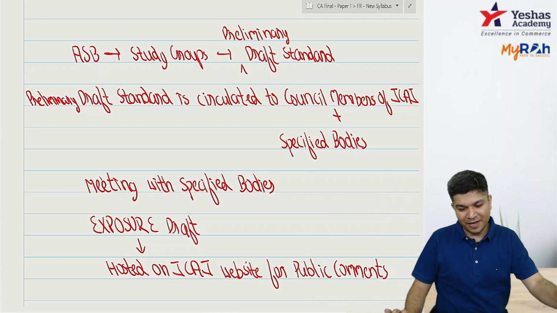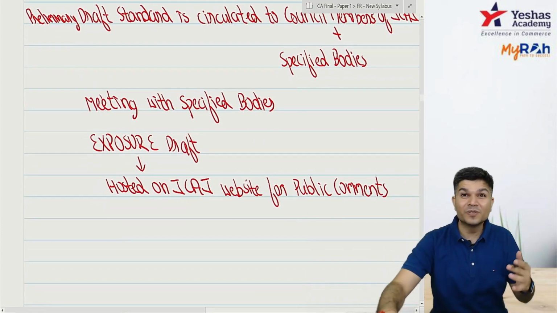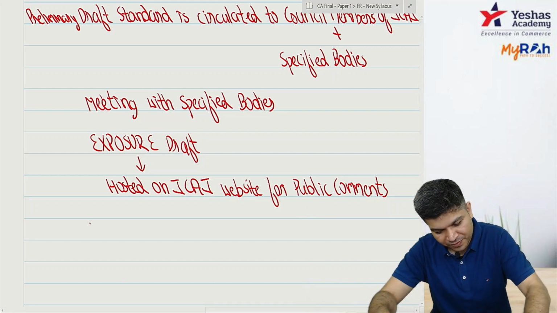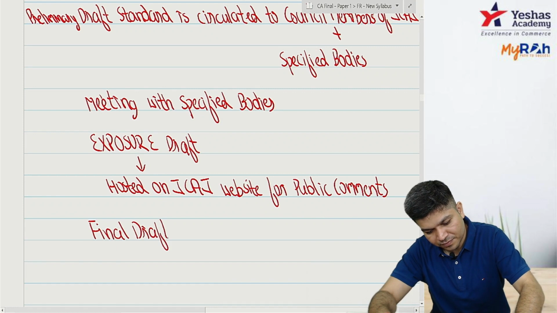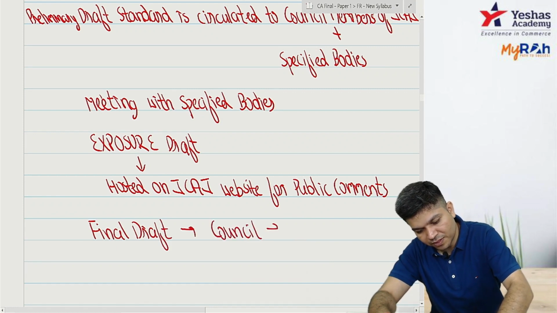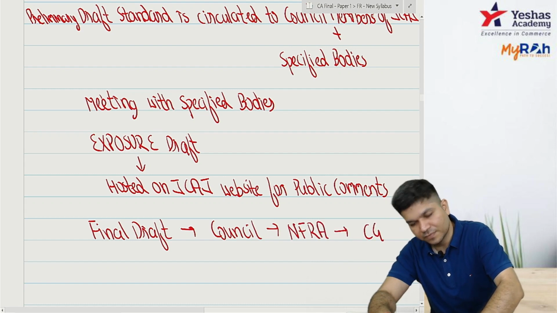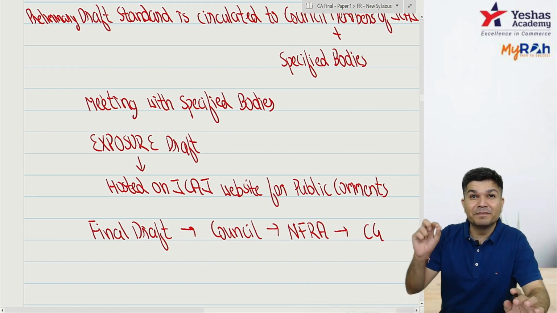So the final draft goes to council, to NFRA, to the central government, and the central government issues. This is the entire process.